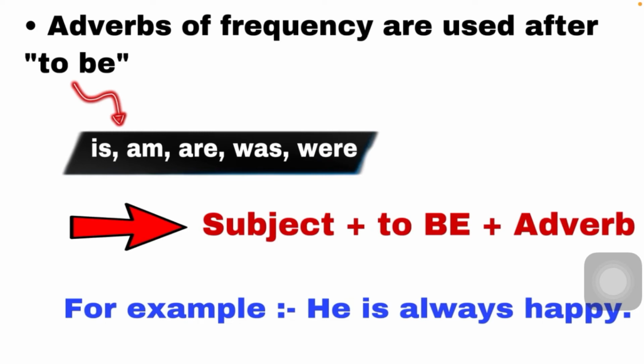Okay. Then the third example, we are always busy. Here they are using are, and are is a to be form verb. So we are using the adverb after are. So we are always busy. Okay. So in any type of adverb of frequency, if you see a to be form of verb, you first write the to be form, then you have to add the adverb. Okay.